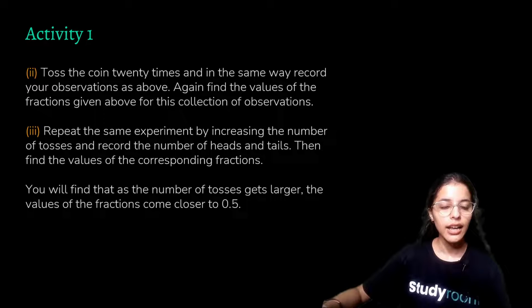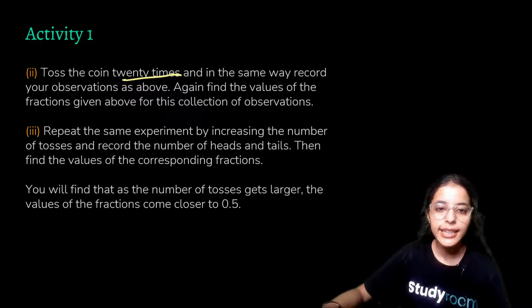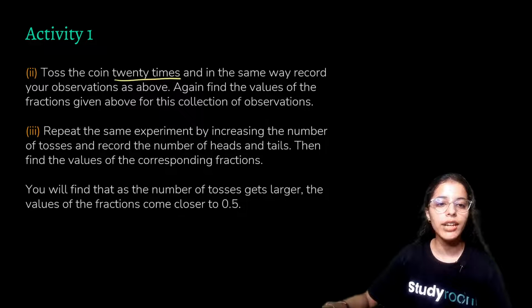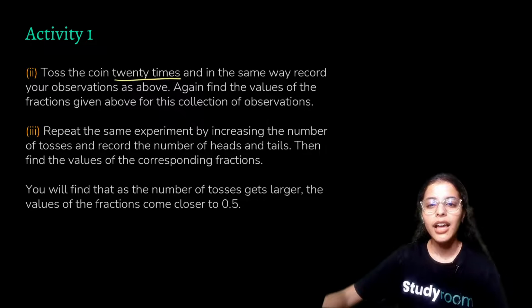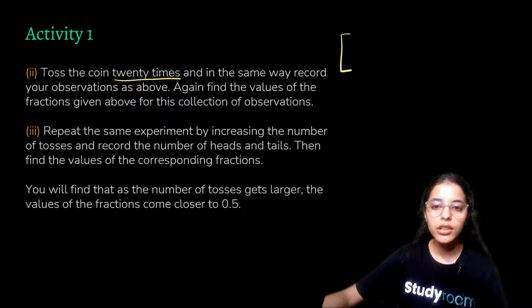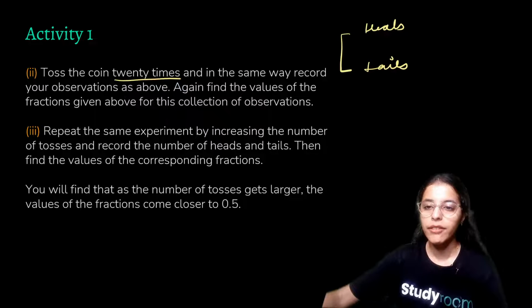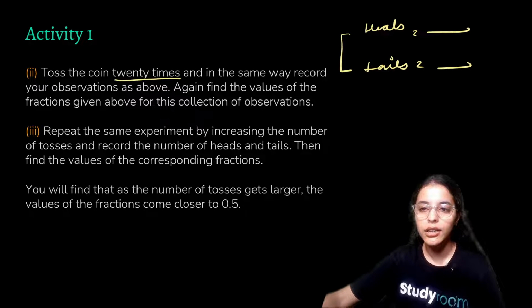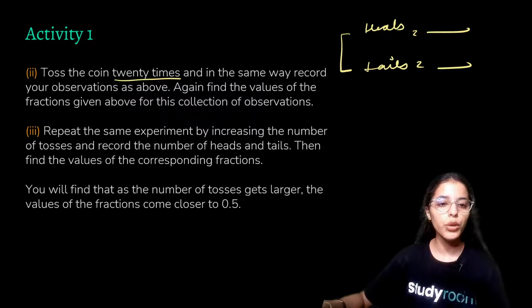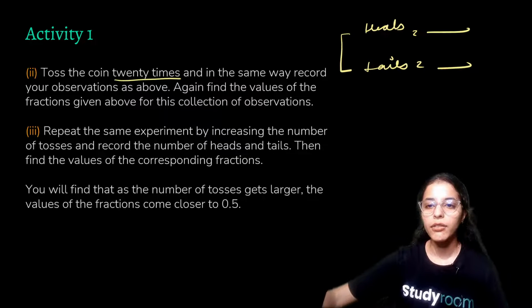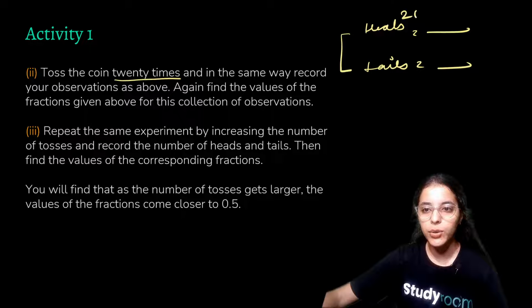That is, the same thing we have to repeat by tossing the coin 20 times and recording our observation in the same way that we did above. That is, we have to record it with the two fractions that we calculated with heads and tails. And we have to take out the fraction here, right? So we'll repeat this activity again. First, we'll repeat it by 20.